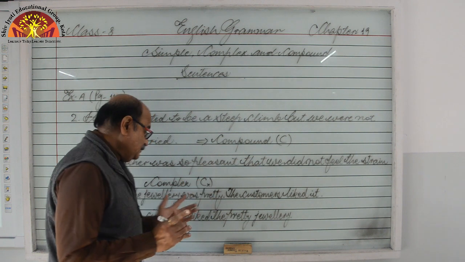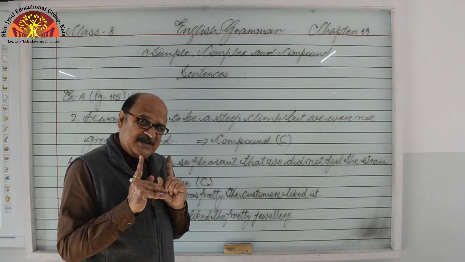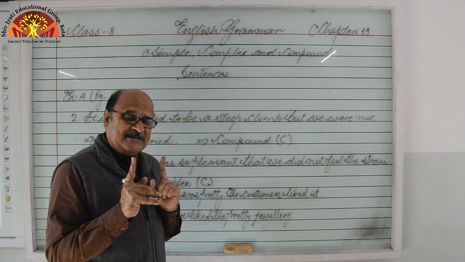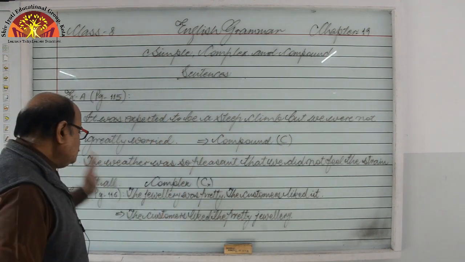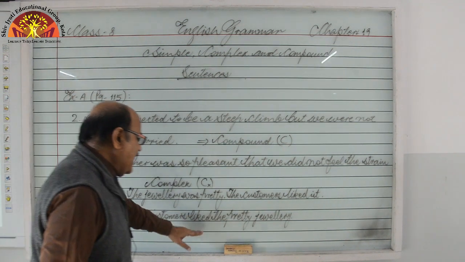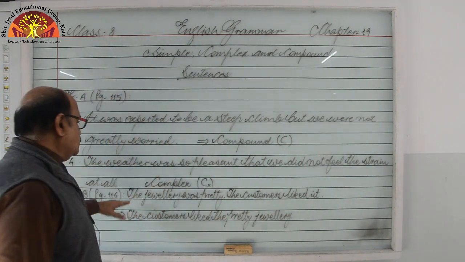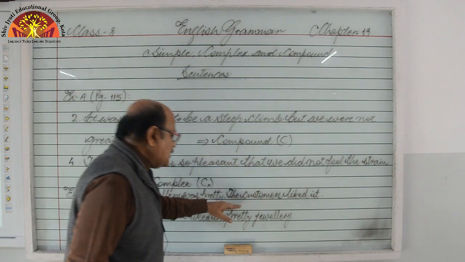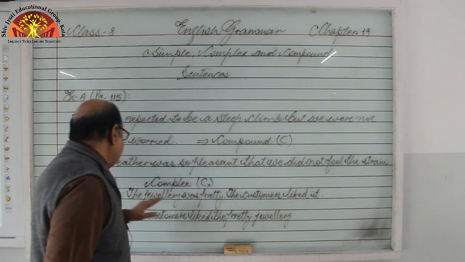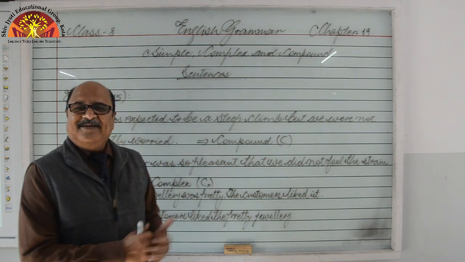Simple sentence. Have a look. No conjunction is required in simple sentences. Only one main clause we have to make, and that is the customers like the pretty jewelry. Look, the jewelry was pretty, the customers liked it. So we can say the customers liked the pretty jewelry.